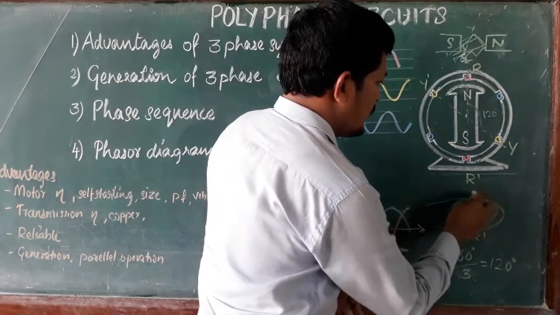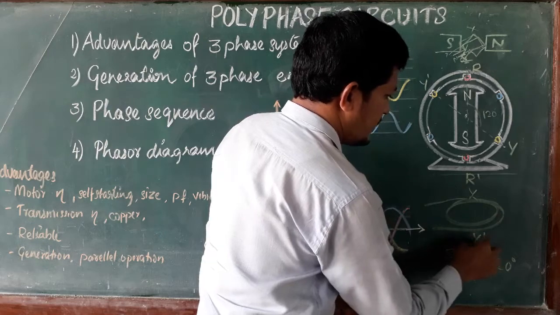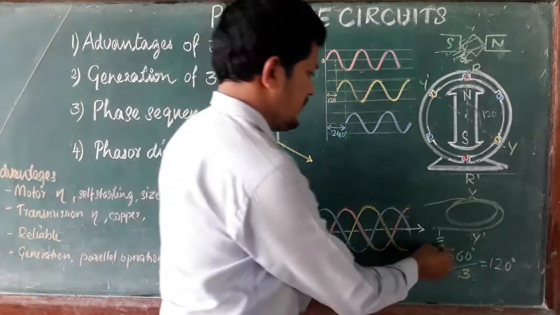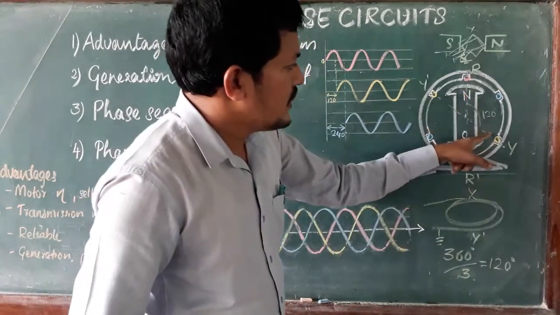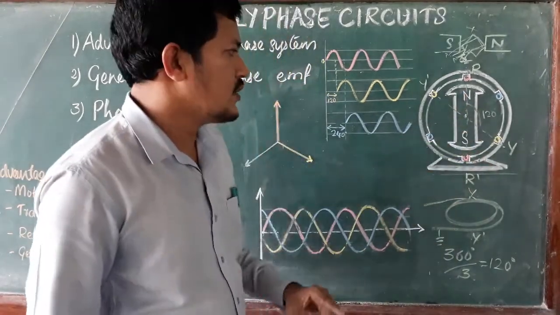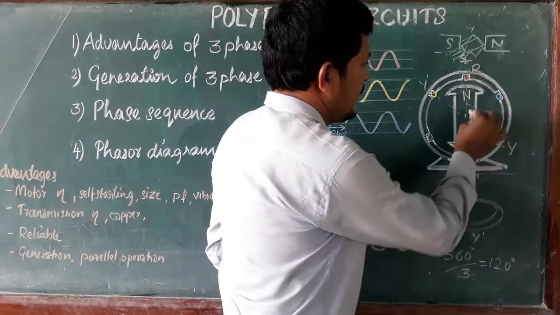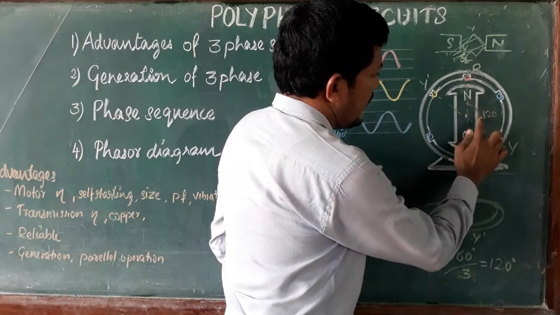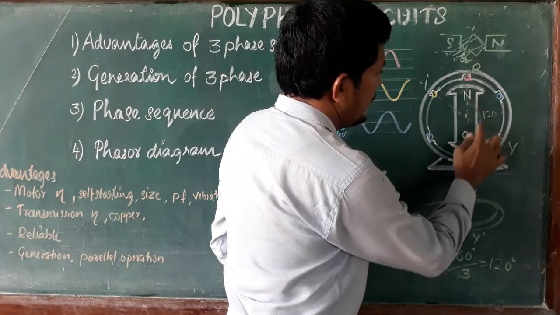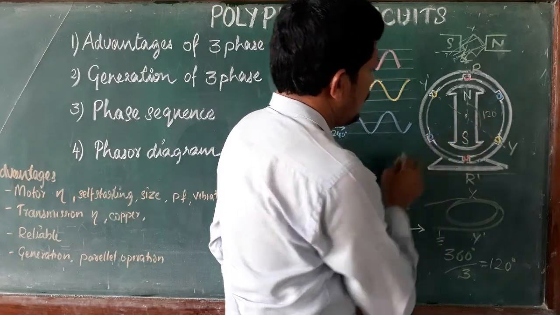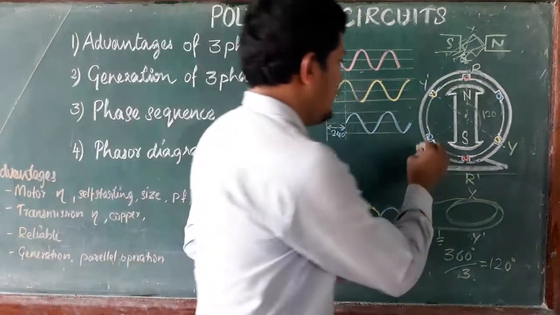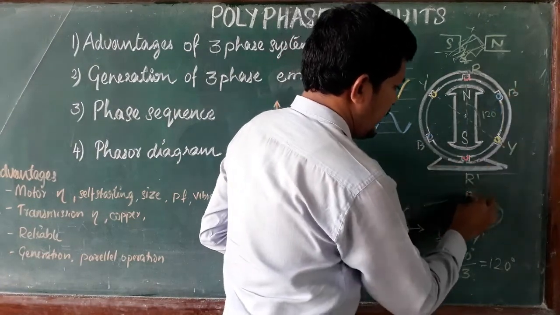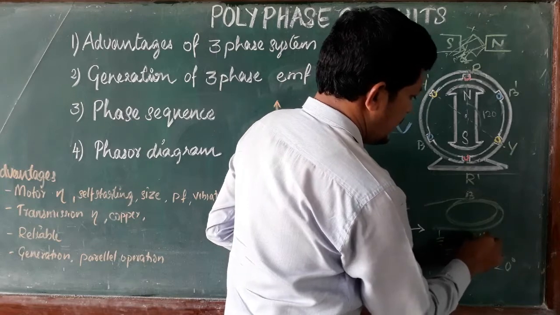Again two sides, Y and Y dash side. So on the Y dash side we are going to connect the earth terminal. Clear. After 120 degrees, another coil, the second coil, is the Y terminal. Comparing with the first R phase or R coil, again one more 120 degrees. So 120 plus 120, we place one more coil, the third coil, which I am naming B phase, B and B dash.